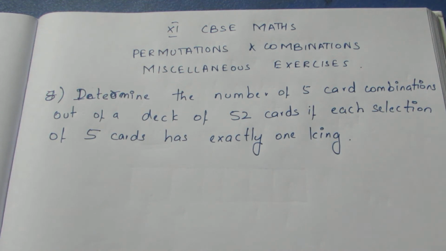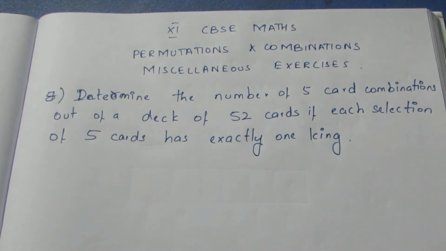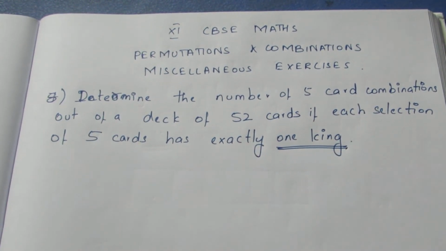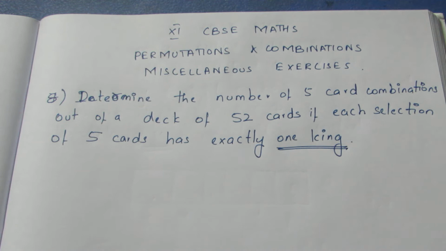Let's see question number 8. Determine the number of 5 cards combination out of a deck of 52 cards if each selection of 5 cards has exactly 1 king. So the condition is we are selecting 5 cards from 52 cards and the condition here is exactly 1 king should be there.